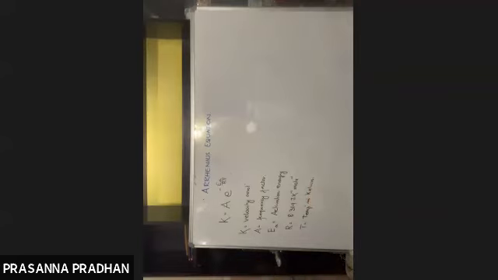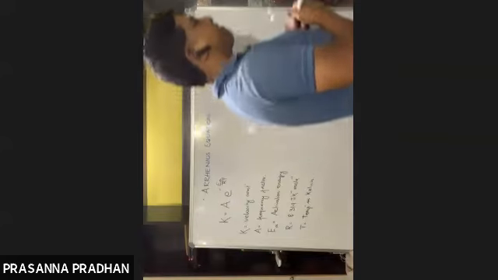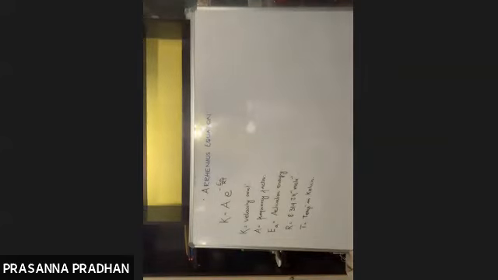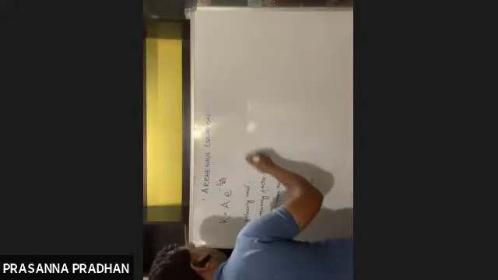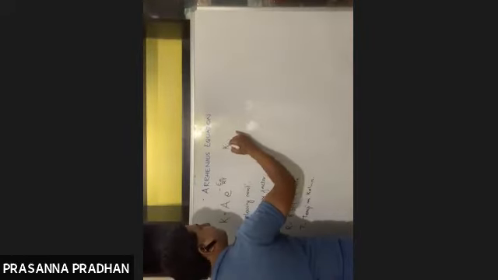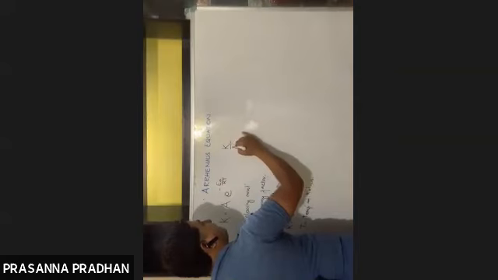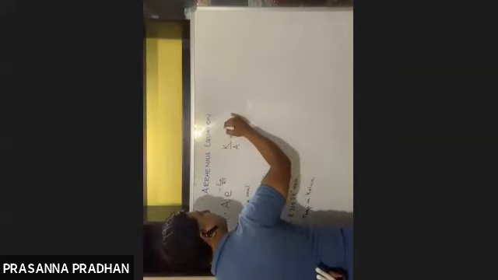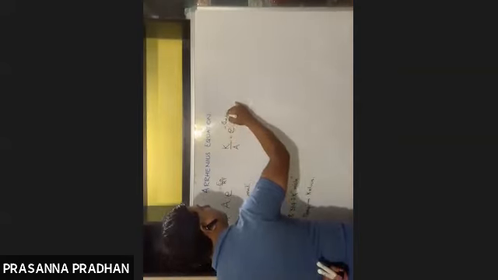Okay, so this is a very famous equation which is known as the Arrhenius equation. Now, if I bring this A in the denominator side, k by A will be equal to e to the power minus Ea by RT.